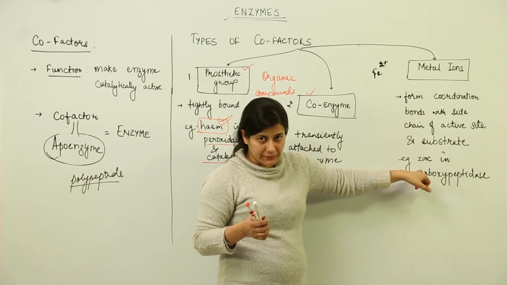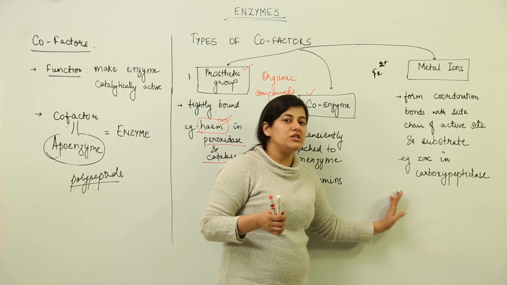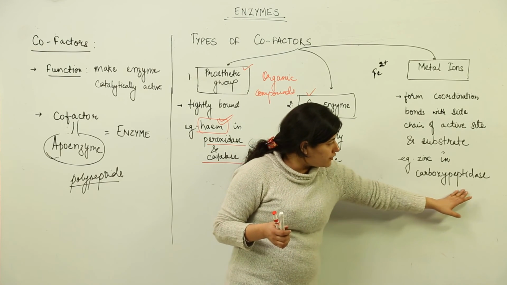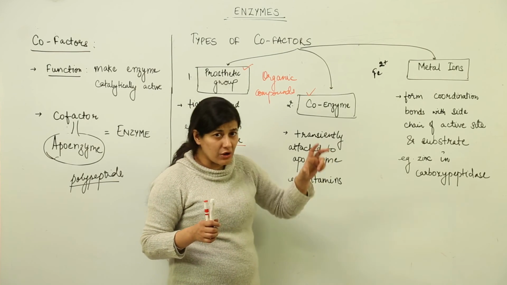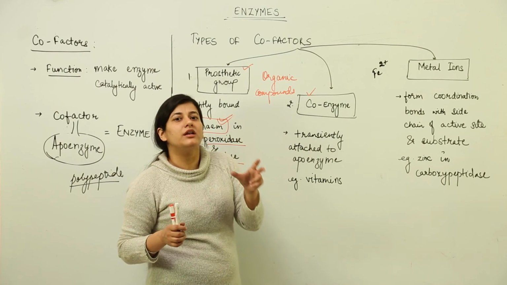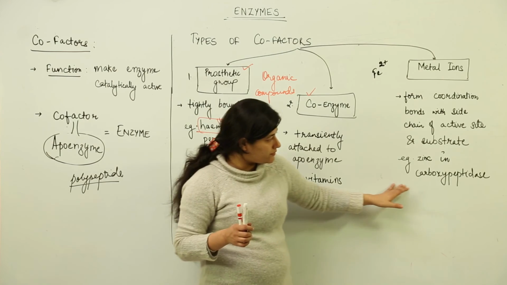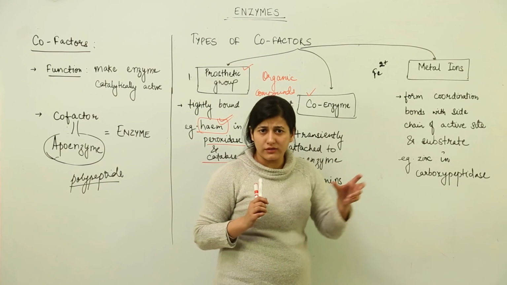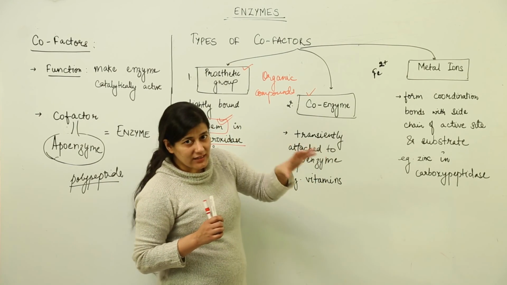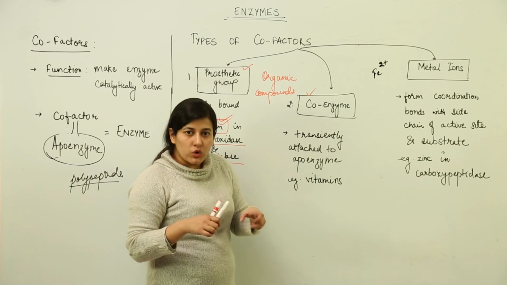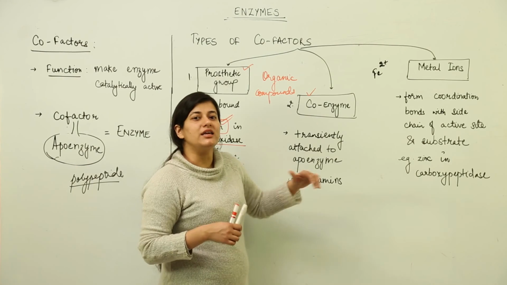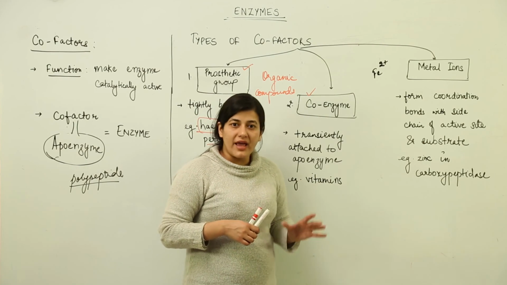as in the case of zinc. Zinc forms a coordination compound with the active site of carboxypeptidase and the required substrate that would be in our digestive system. We know these carboxypeptidases are responsible for breakdown of glycoproteins. So it would be zinc that would bring both the enzyme and the substrate in close proximity to each other, so that the ES complex is formed and the reaction takes place.